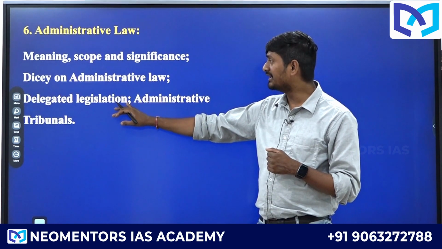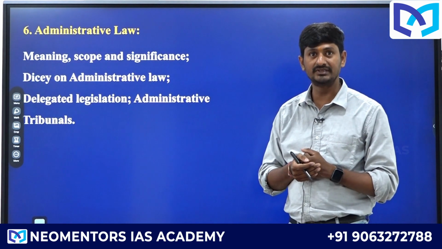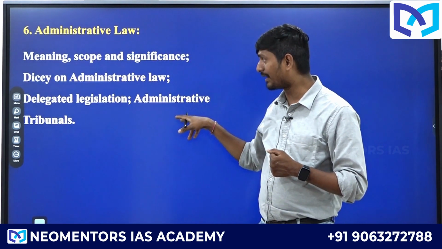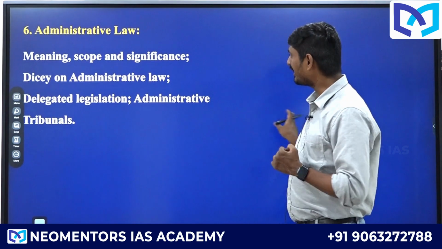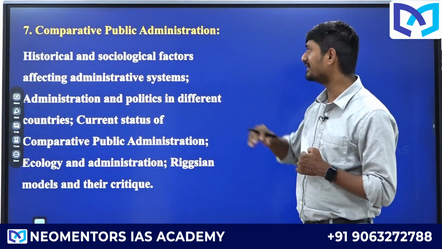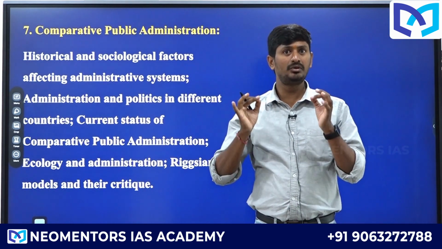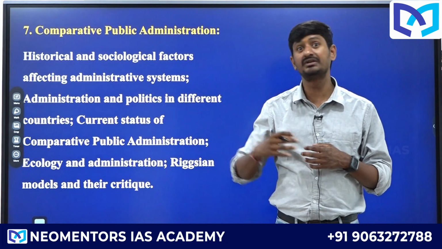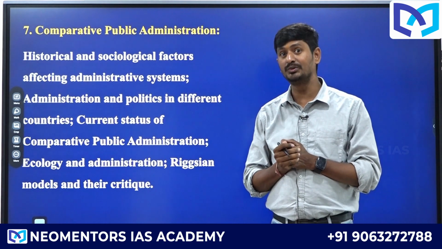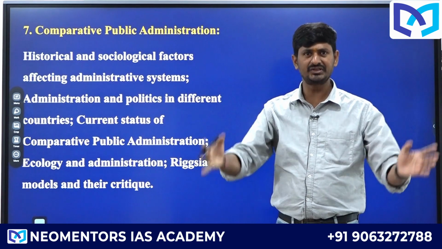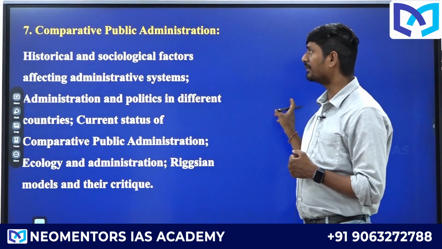So in this way, administrative law, delegated legislation. Suppose the decline of parliament is another topic you generally study in general studies. We can look at the decline of parliament by means of delegated legislation, and the decline of the legislature by means of tribunals. We can find many relevant dimensions in public administration this way. In comparative public administration, you will be able to unravel a lot of truths and a lot of myths about public administration: how public administrators deal with various types of values, and how social conditioning influences decision making by public administrators. That can be reflected in comparative public administration.